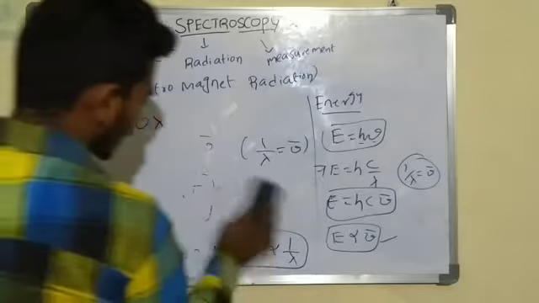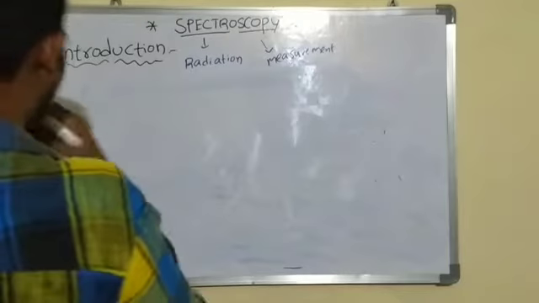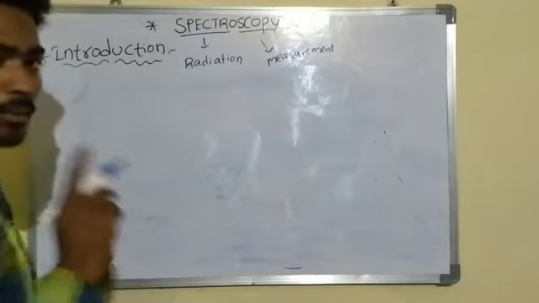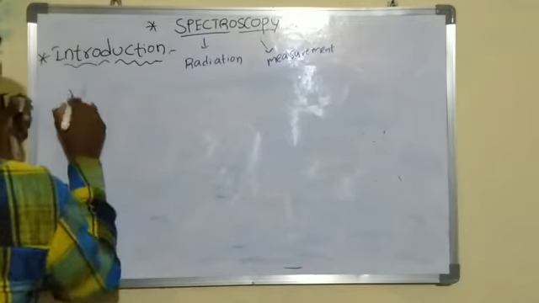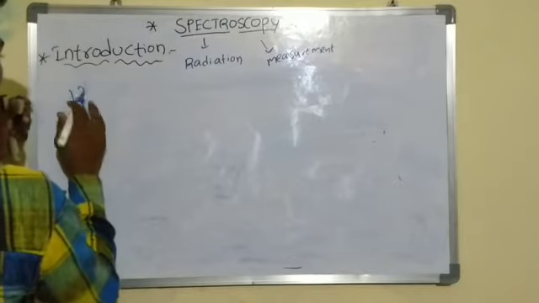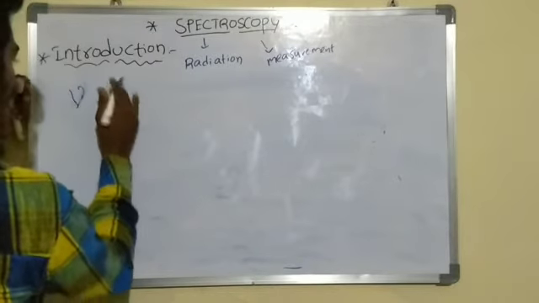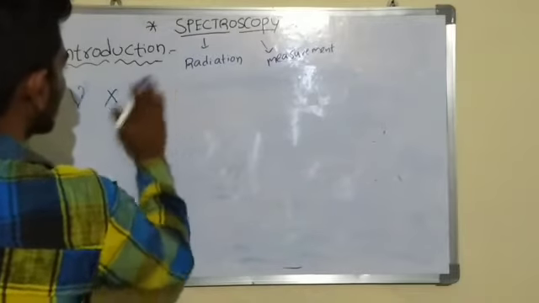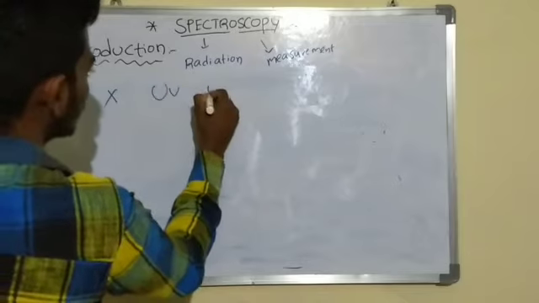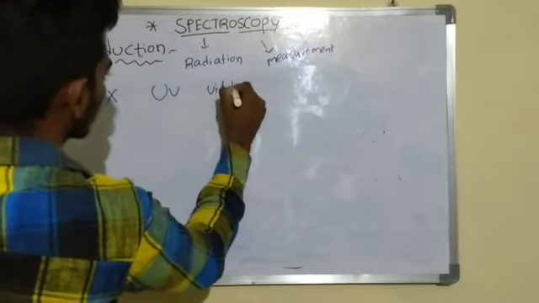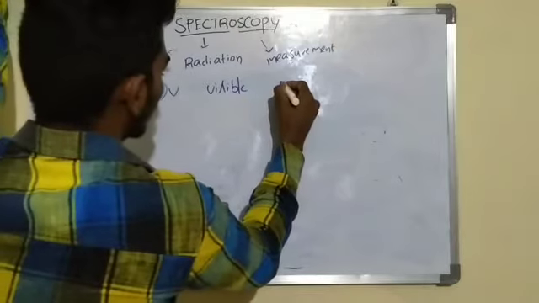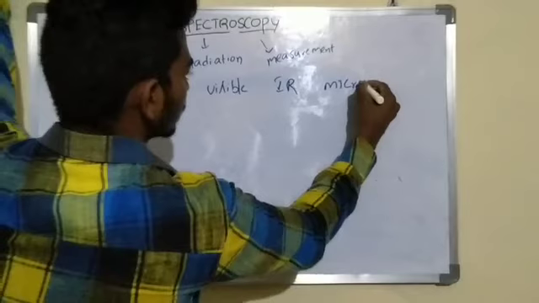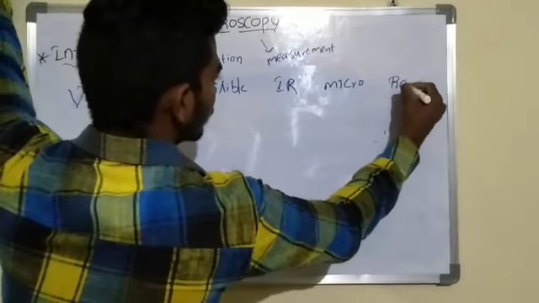Next, what are the examples of electromagnetic radiation in this region? Examples of the region of electromagnetic radiations are gamma rays, next X-rays, another one UV, visible rays, IR rays, microwaves and radio waves.